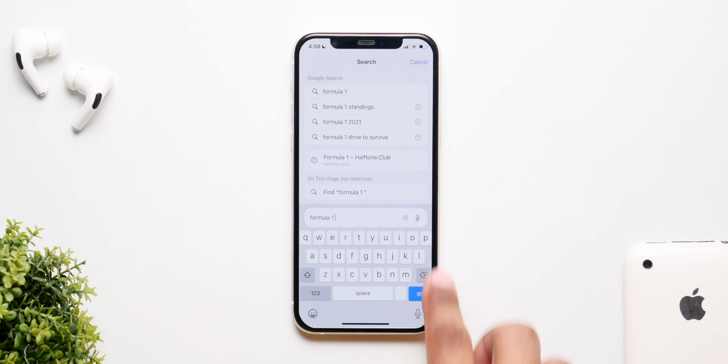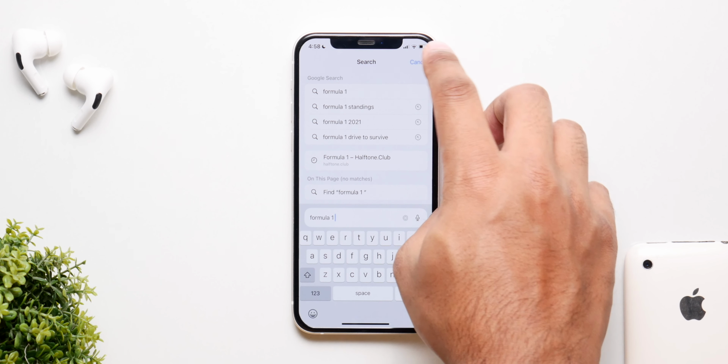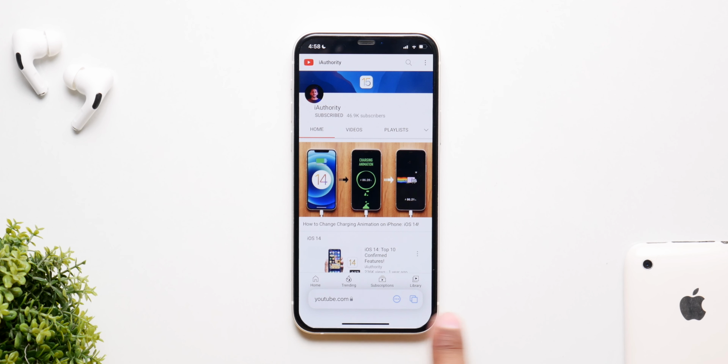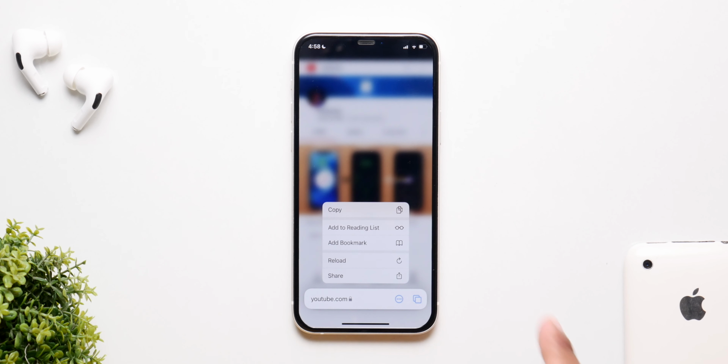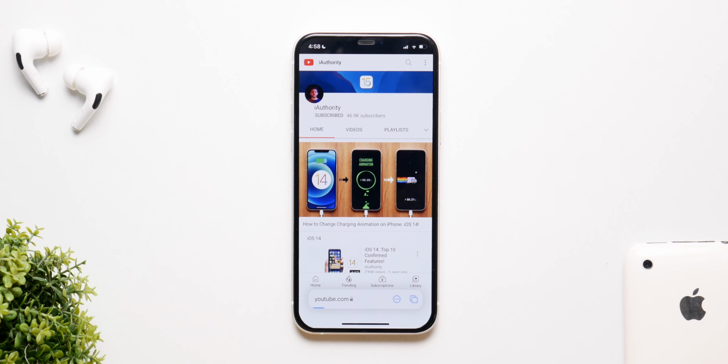a big step backwards. So now the search bar has been moved once again and now it's above the keyboard. I mean, honestly at this point they seem to be confused themselves with Safari because with every iOS 15 update we have had, they just keep on making it worse and worse. So I hope they fix this or just go back to the one we had in iOS 14 because this one is not good enough.